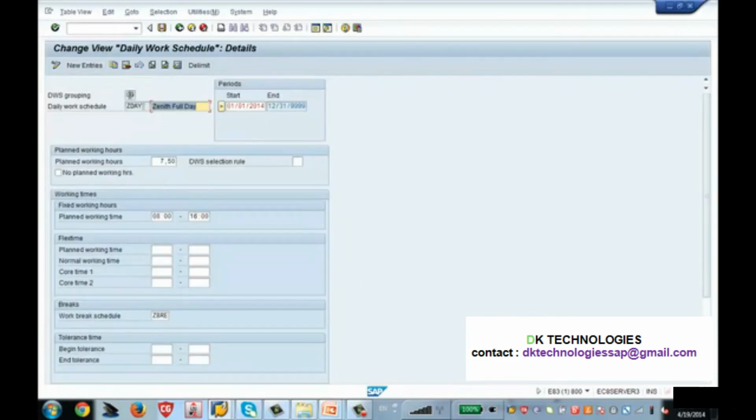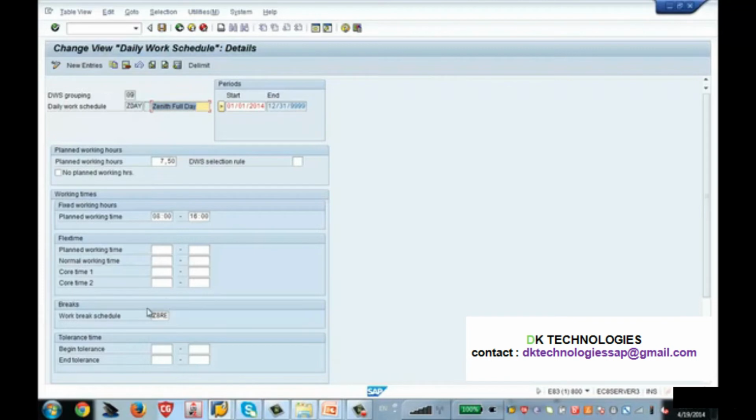So you have to first enter the grouping. This is important, and this grouping is the personal sub area grouping for daily work schedule. And then you have to give a name of the daily work schedule, like I have given Z day, and a text description of that daily work schedule. So I have given it as Zenith full day.